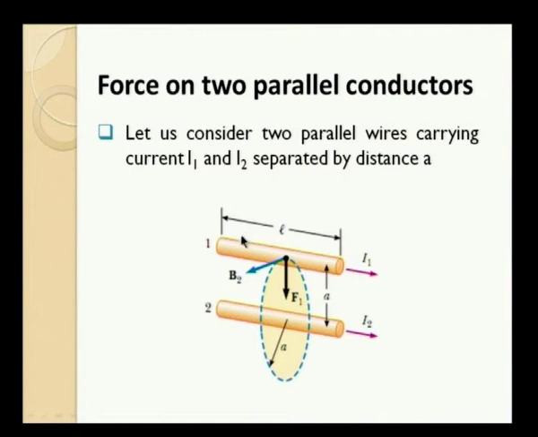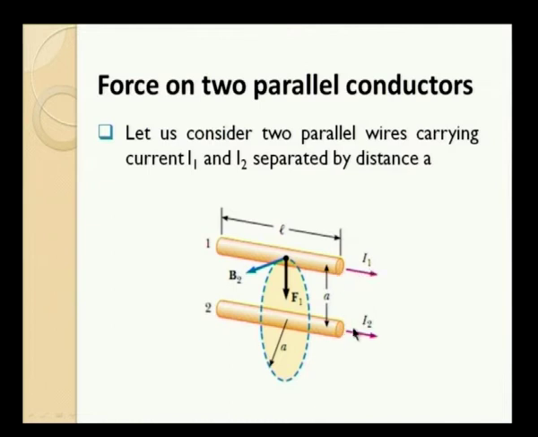So, this is schematically shown. This conductor is conductor 1, this is conductor 2, and this first conductor would produce magnetic field around it. The second conductor also would produce magnetic field around it, because they carry individual currents. There is no electrical connection between the two wires.